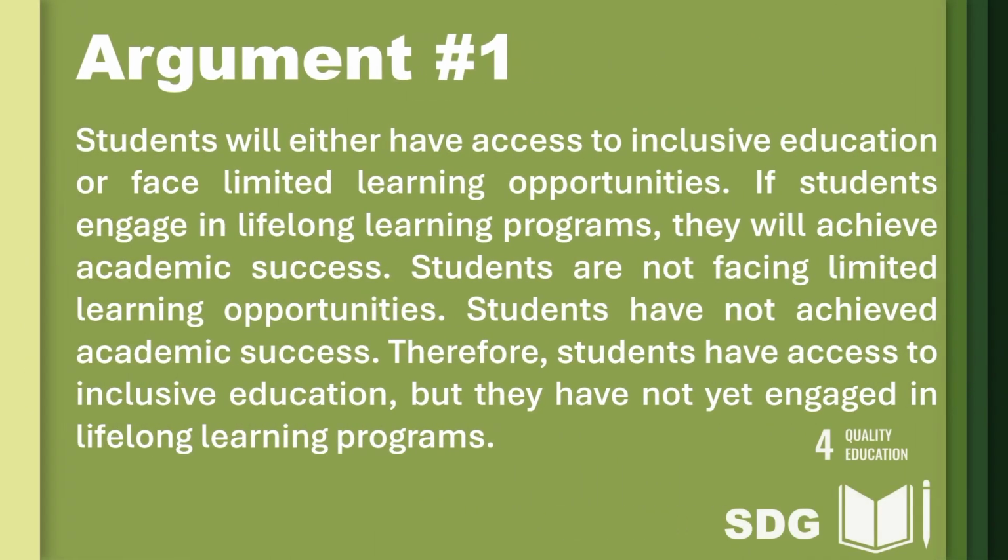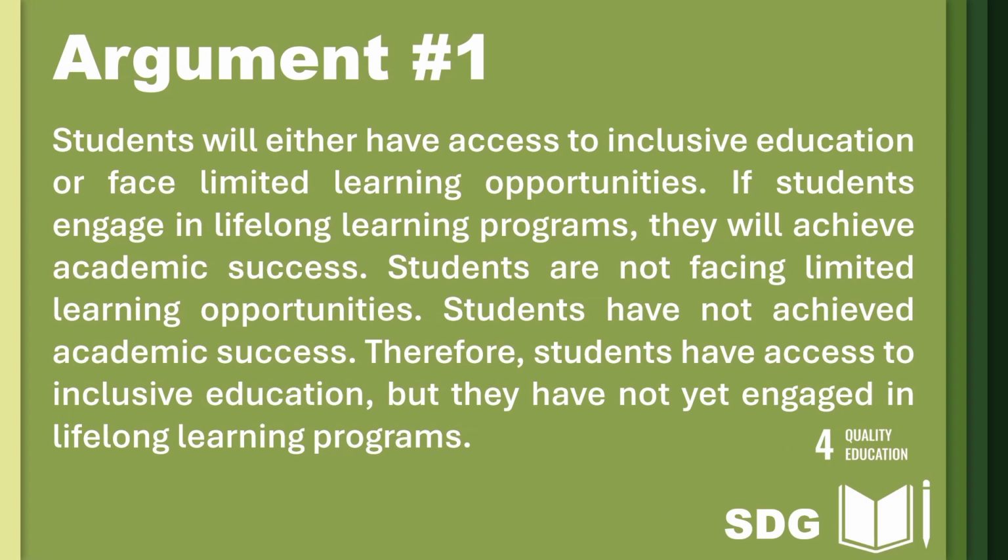First, we have SDG number 4, which is quality education. So the first argument states that students will either have access to inclusive education or face limited learning opportunities. If students engage in lifelong learning programs, they will achieve academic success. Students are not facing limited learning opportunities. Students have not achieved academic success. Therefore, students have access to inclusive education, but they have not yet engaged in lifelong learning programs.